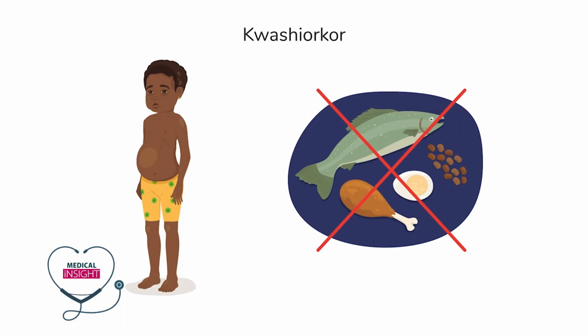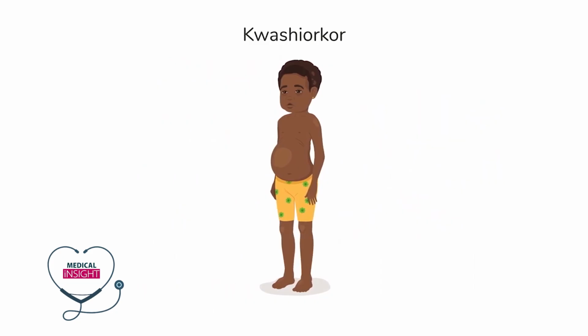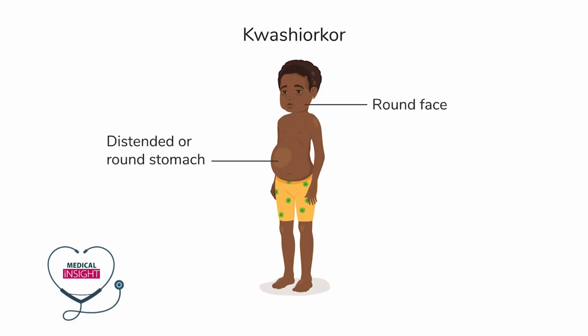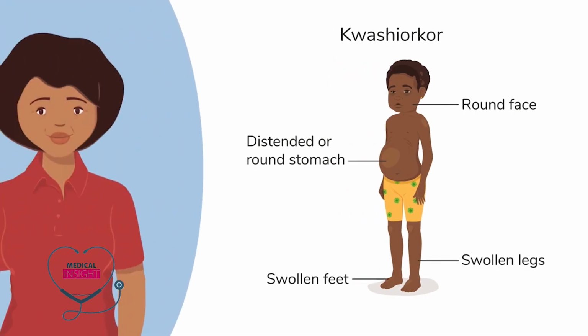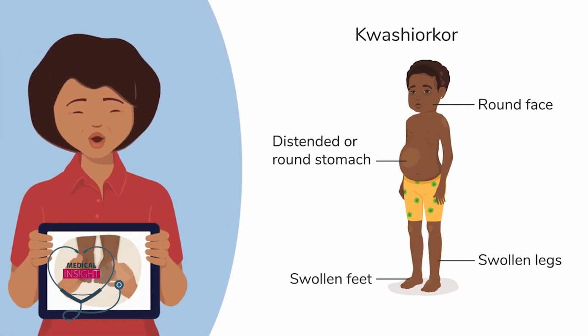This lack of protein causes fluid to gather in the body, leading to swelling called nutritional edema. Common signs of kwashiorkor are a round face and a distended or round stomach. Also, look out for swollen feet and legs. Another video will show you how to identify if the child may have kwashiorkor by checking for swelling of both feet.